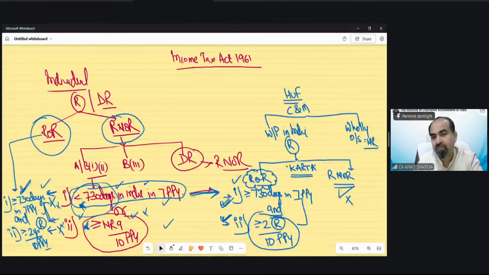Shireen, in Mitakshara school, what does a karta mean? The same. We have discussed the elder co-partner would be treated as karta in HUF.